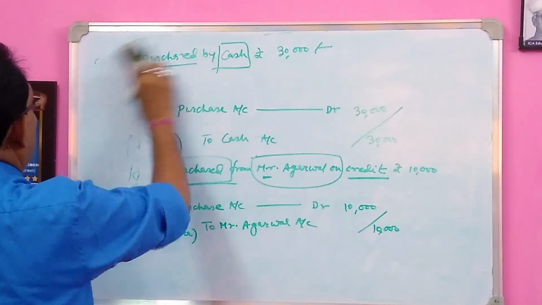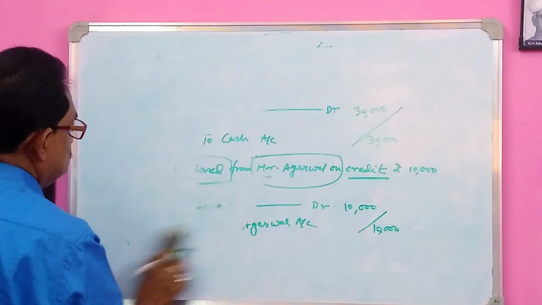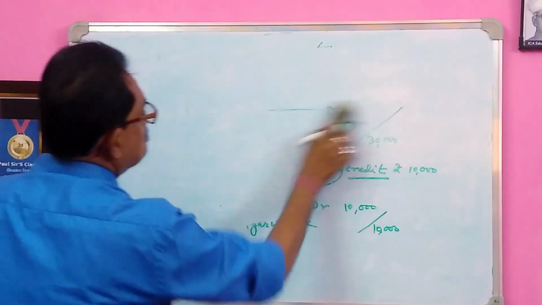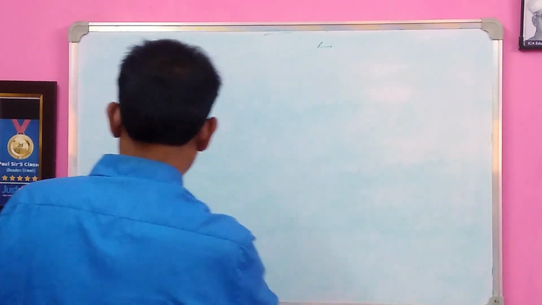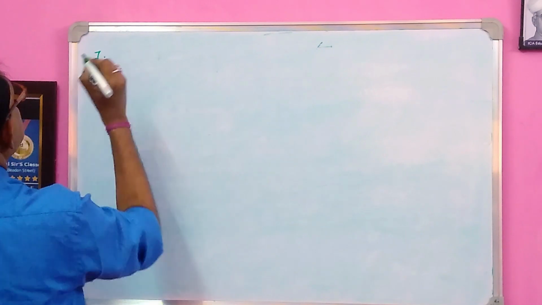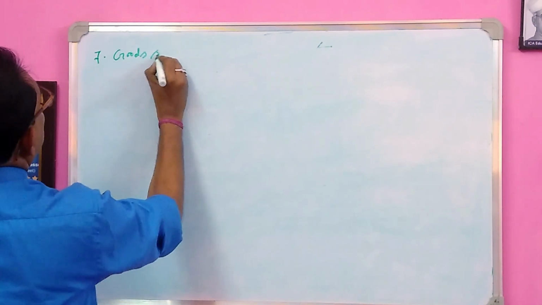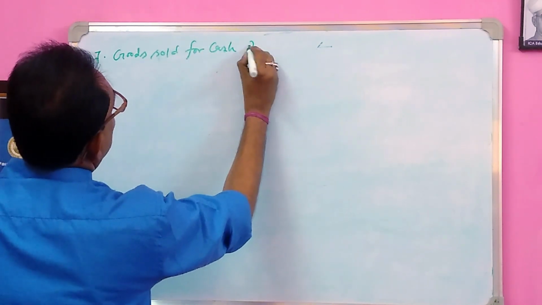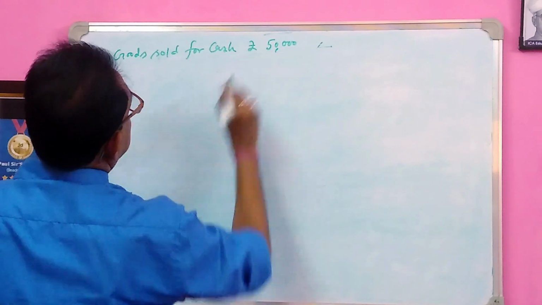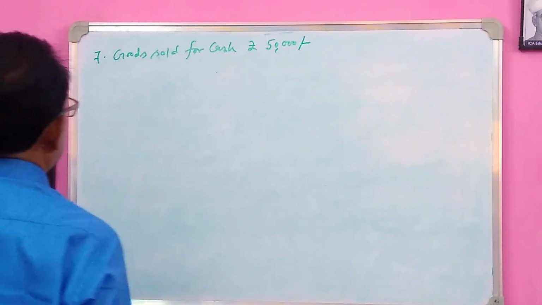Next we take another journal entry, another transaction. Transaction number 7, goods sold for cash, rupees 50,000.